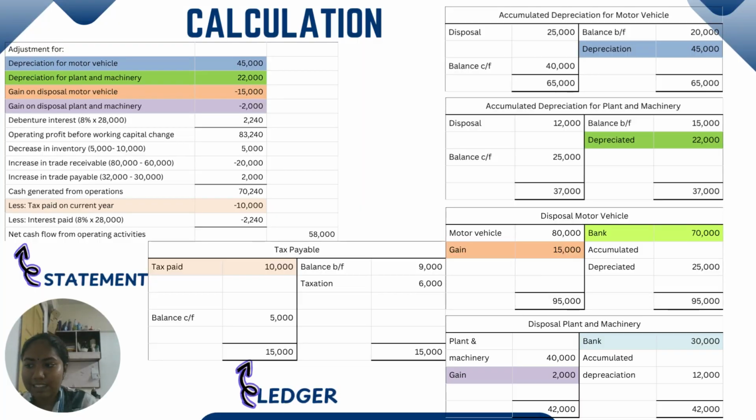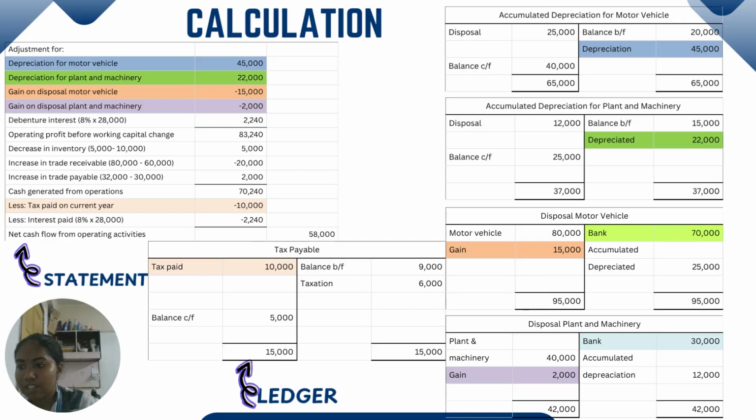Next is decrease in inventory. If the asset is increased, it will be minus. If the asset is decreased, it will be plus. For liability, if the answer is increase, it will be plus, and if the answer is decrease, it will be minus. A decrease in inventory, 5,000 minus 10,000, the answer is 5,000.